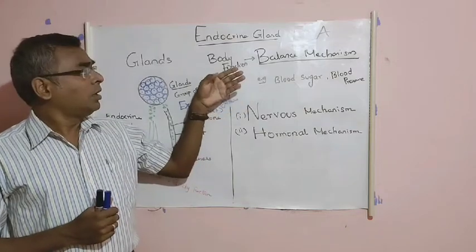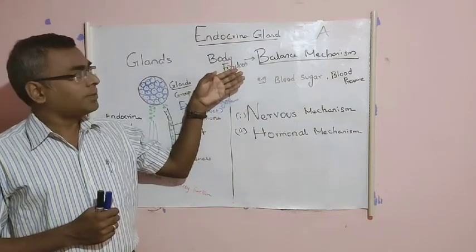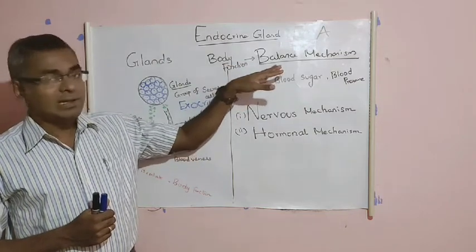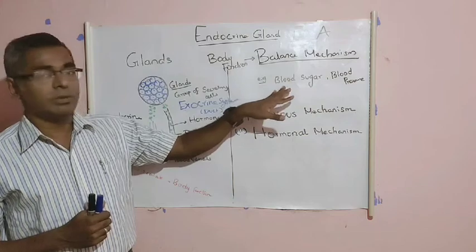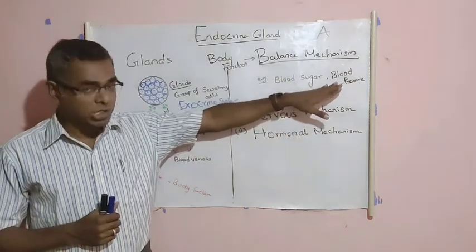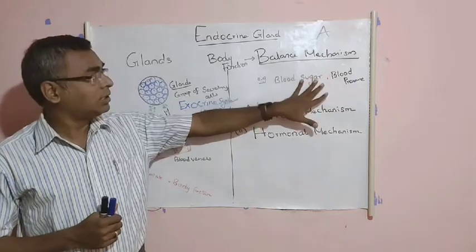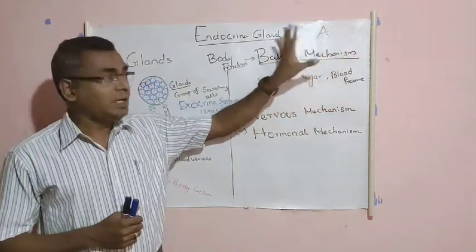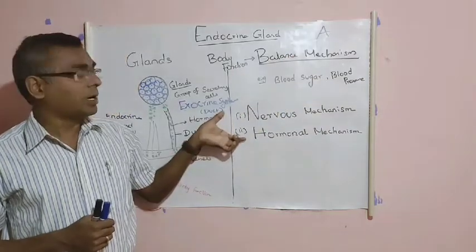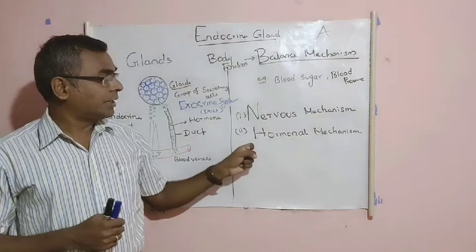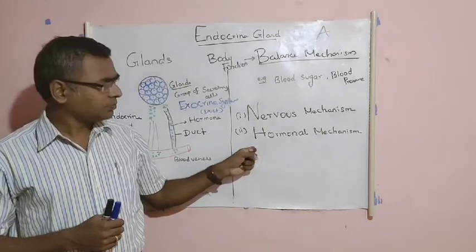See, in our body, function is maintained by a balance mechanism. For example, maintaining the blood sugar level, blood pressure, and body temperature. This whole balance is maintained by two mechanisms. The first one is the nervous mechanism, the second one is the hormonal mechanism.